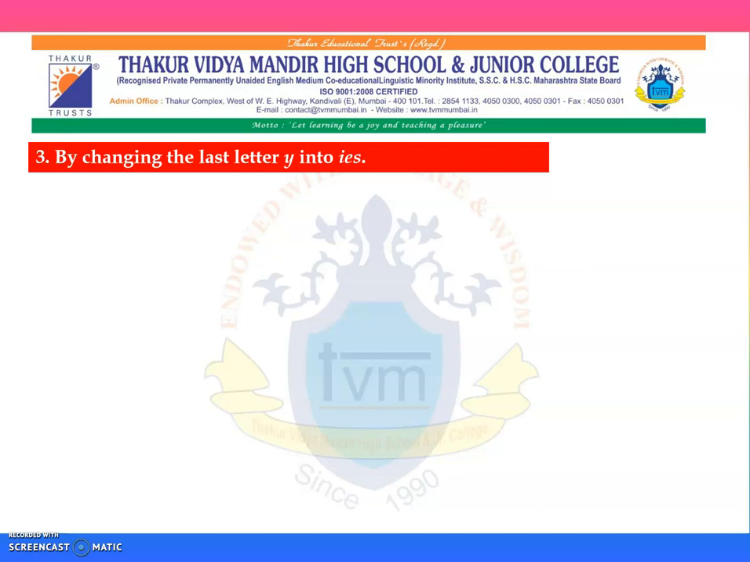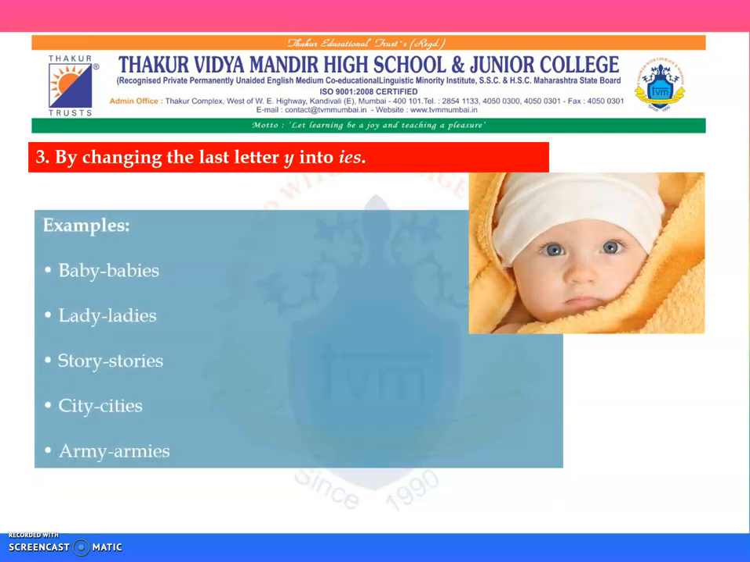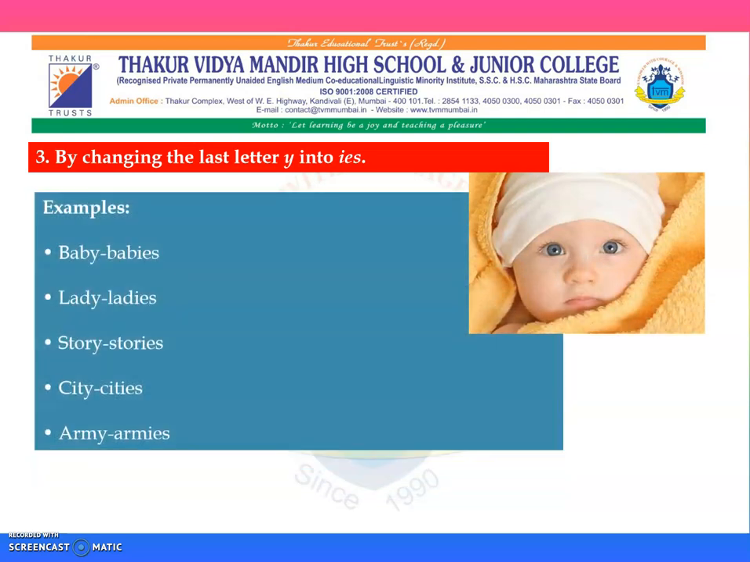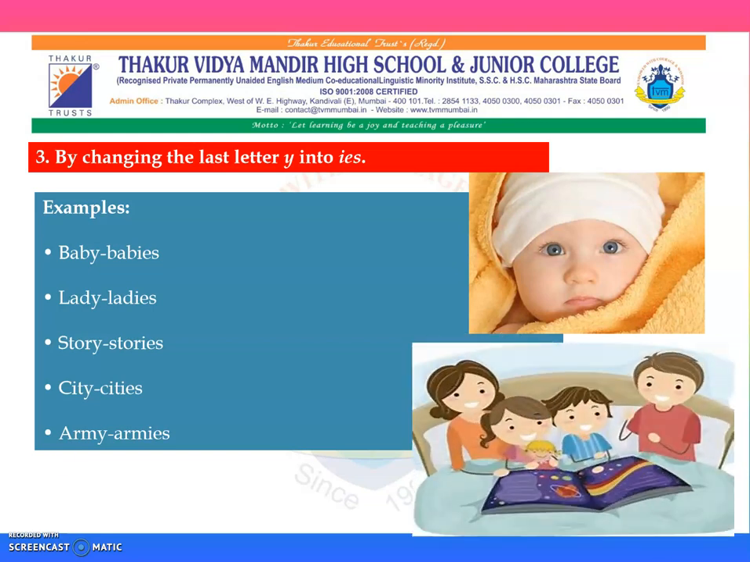The third rule would be by changing the last letter Y into IES. For example, baby would now turn to babies, lady, ladies, story, stories, city, cities, army, armies. So here Y is taken off and in place of Y, IES is substituted.